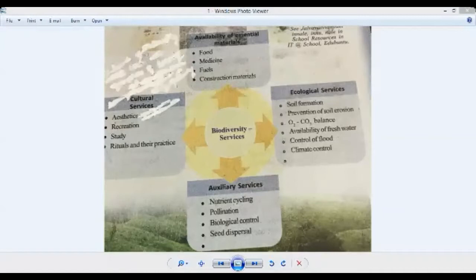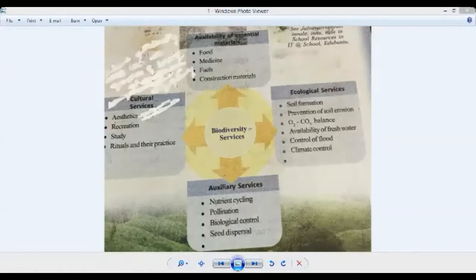Then ecological services. Ecological services means soil formation, how the soil is formed, which is with the help of biodiversity. Then prevention of soil erosion, oxygen and carbon dioxide balance, availability of fresh water, control of flood, and climate control. All these services are done with the help of biodiversity present on our earth, and they come under the heading ecological services.